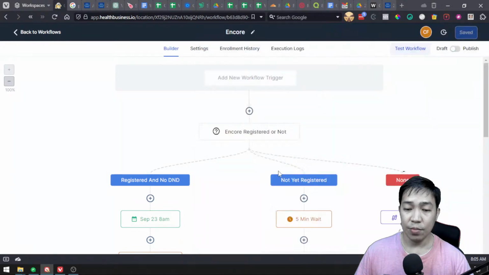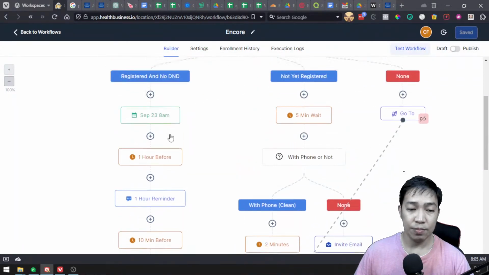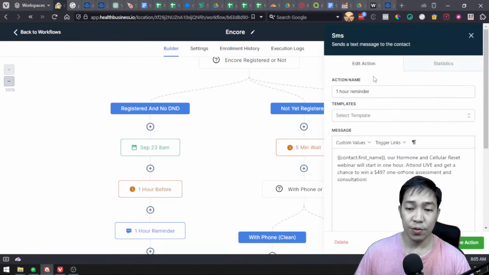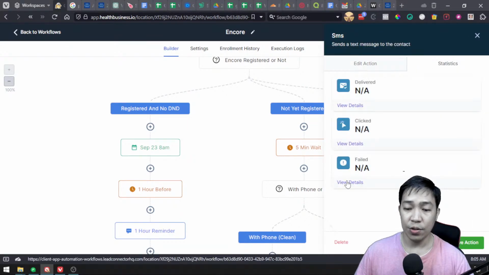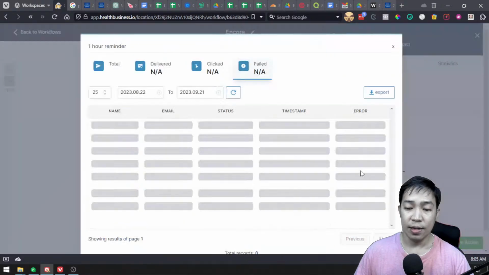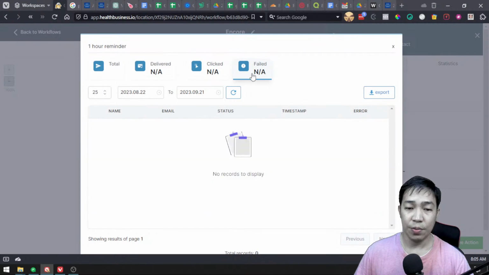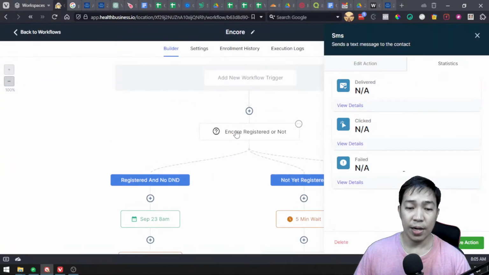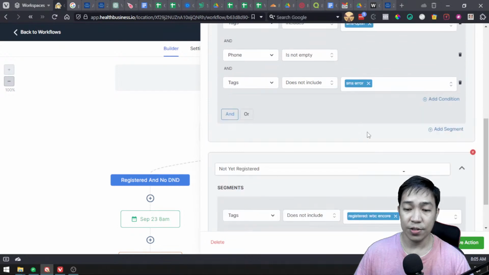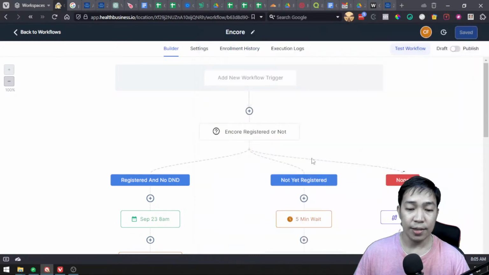And the good thing is that we can always export people whenever we send an SMS here. It always says failed, so we can get the people in the failed tab here. If the numbers were already sent the message and it says failed here, we export that, re-import them, and tag them with error. So that's how they receive this error tag, so that when they go through this automation again, they will not go through this. They will be skipped and go to the other condition.